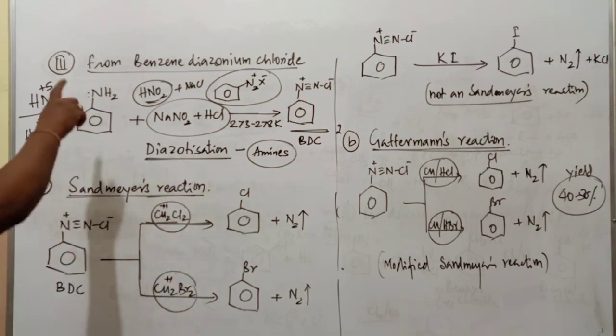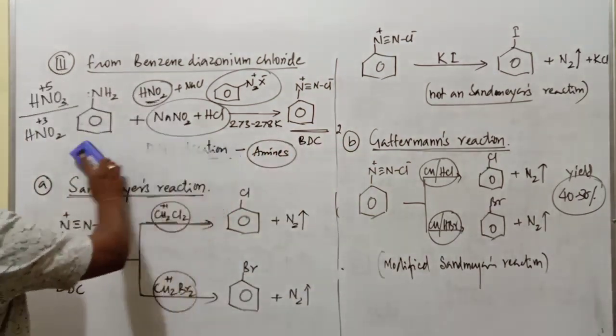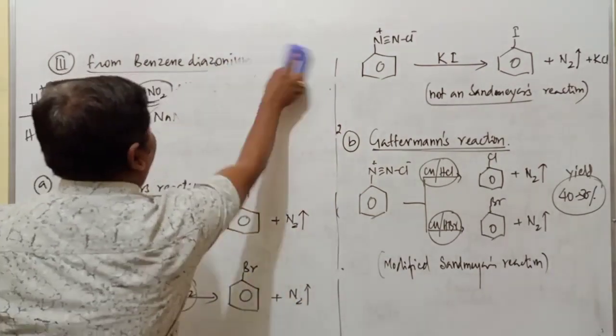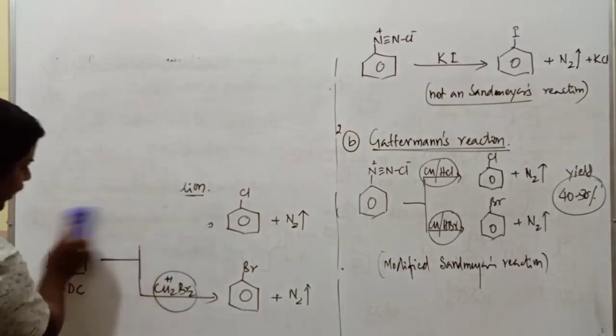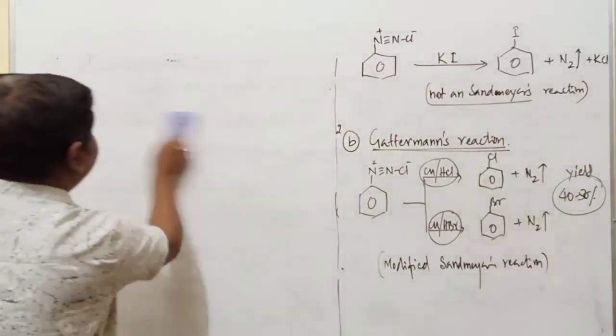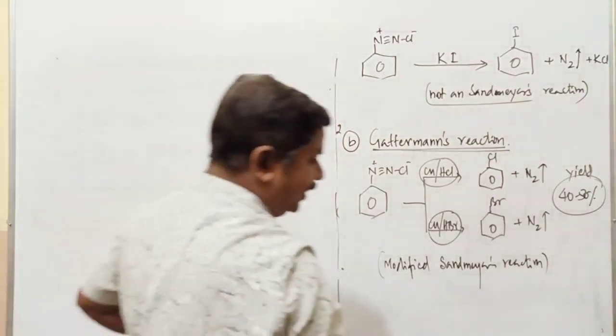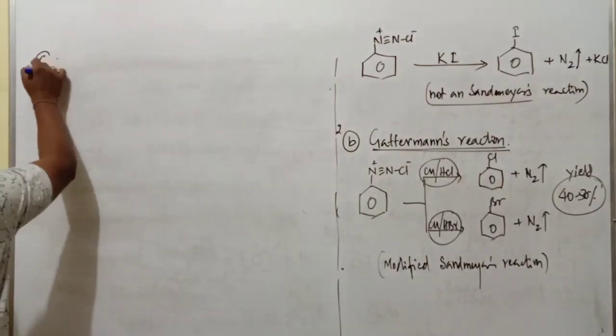So from benzene diazonium chloride, one is Sandmeyer's reaction, the next one is called Gattermann reaction. How to prepare fluorobenzene from the same benzene diazonium chloride? Fluorobenzene from the same diazonium compounds. Preparation of fluorobenzenes. So the third one, C, I'll mention here.